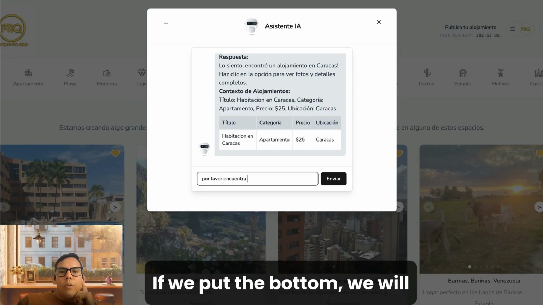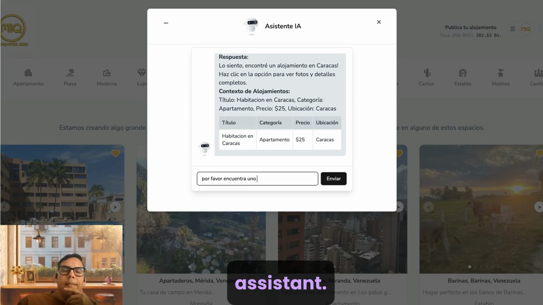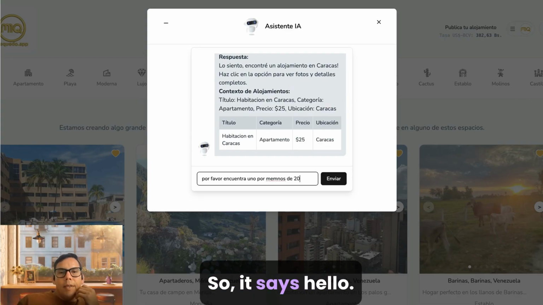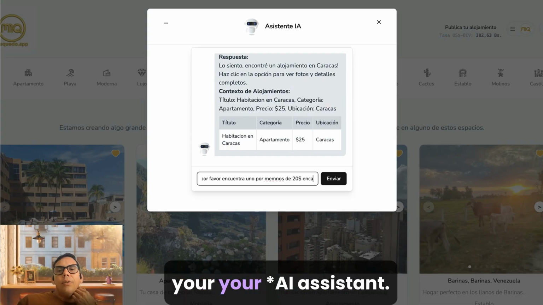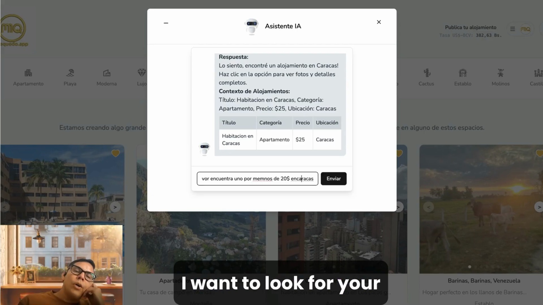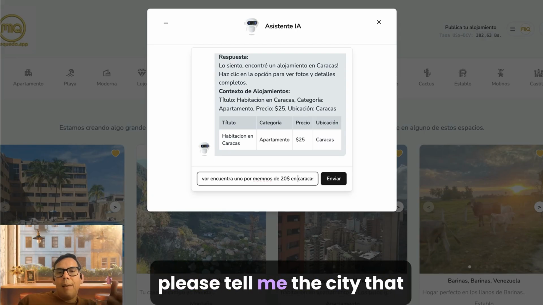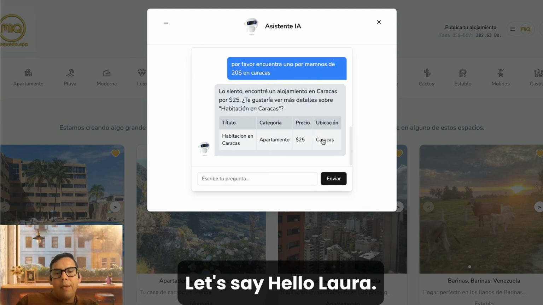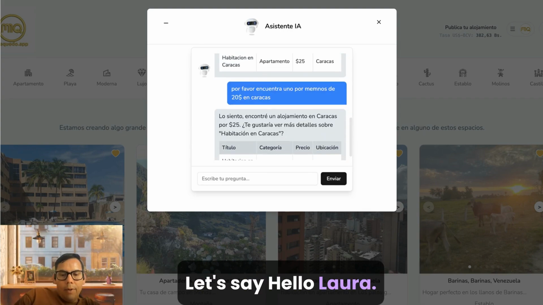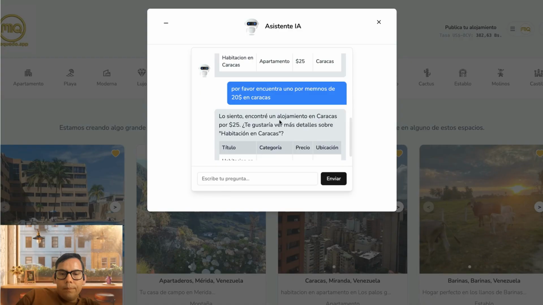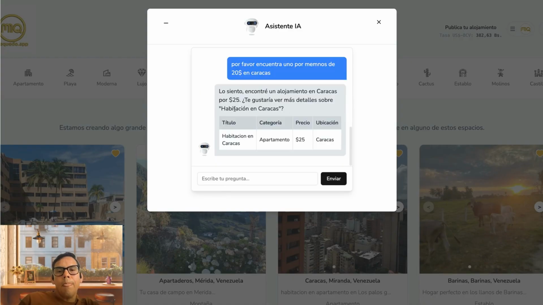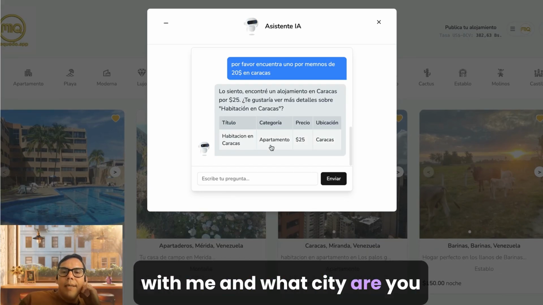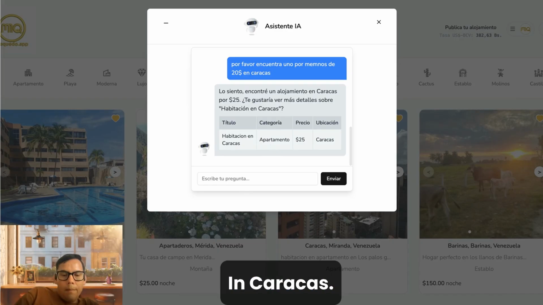If we press the button, we will see the interface, the assistant. Actually, for Venezuelan people, it is in Spanish, right? It says, "Hello, I am Laura, your AI assistant. I will look for your accommodations. Please tell me the city where you want to stay." So let's try talking with Laura. Let's say, "Hola, Laura." "Hello, I like that you are talking with me. And what city are you looking for accommodation in? Caracas?"